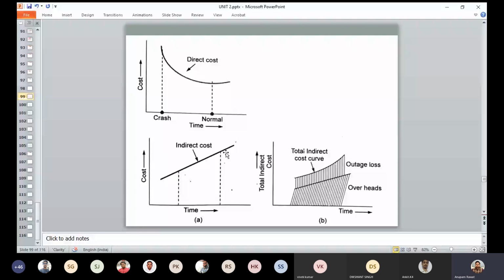This curve represents the direct and indirect cost in a single curve.